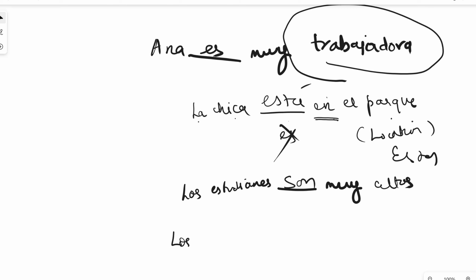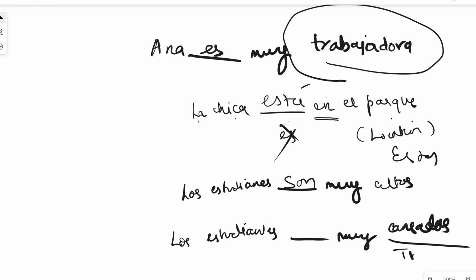If I say los estudiantes dash muy cansados. Now, cansados is tired. I'm talking about the boys are tired. Being tired is a temporary physical state. So obviously it will be los estudiantes están muy cansados.